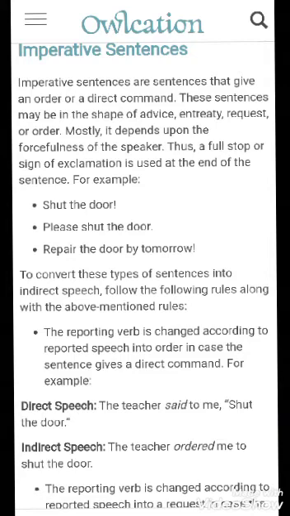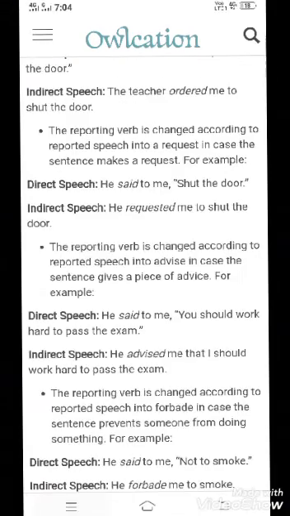Then we shall see a sentence of request. He said to me, please shut the door. This is one sentence referring to request. Then we shall convert it into indirect speech. He requested me to shut the door.